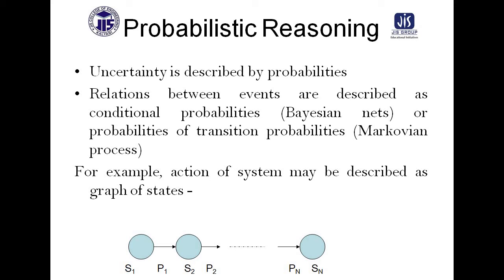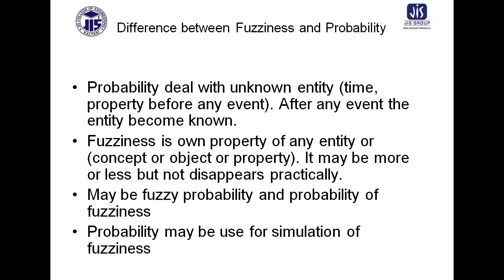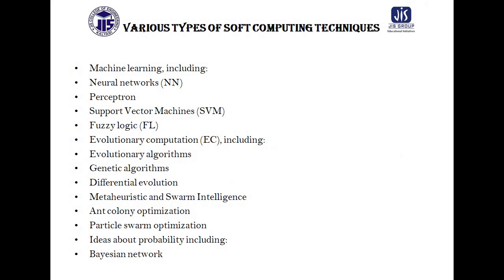Uncertainty is described by probability. Relations between events are described as probabilistic. So Bayesian nets and Markovian processes are examples. Probability deals with an unknown entity after the event of the entity becomes known. Fuzziness is an own property of any entity. There may be fuzzy probability and probability of fuzziness. Probability may use the simulation of fuzziness.